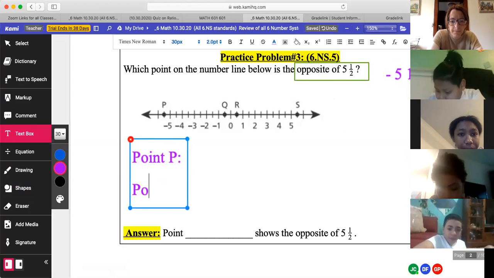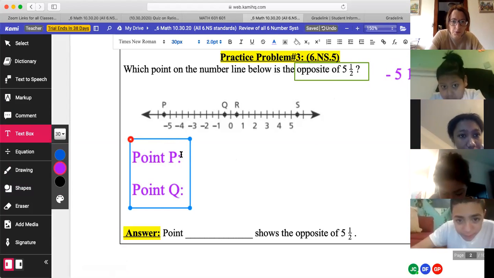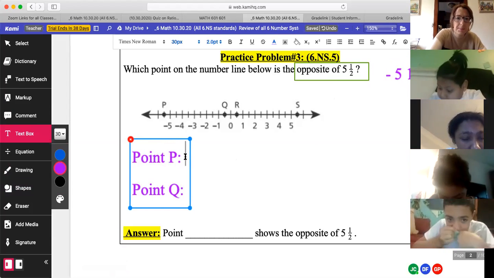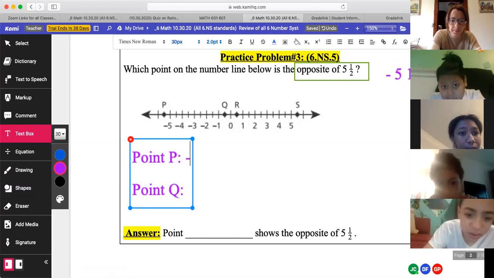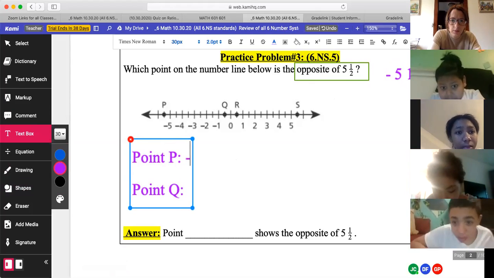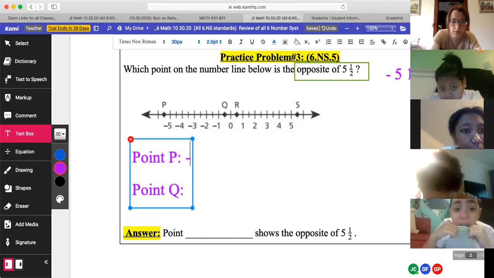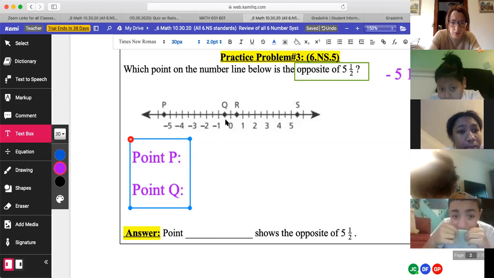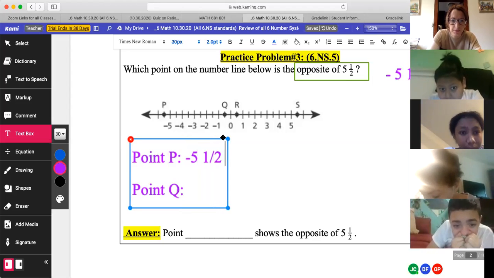It's where the S is. So what is point P at? The location of point P. Negative what? Negative 5.5, right?